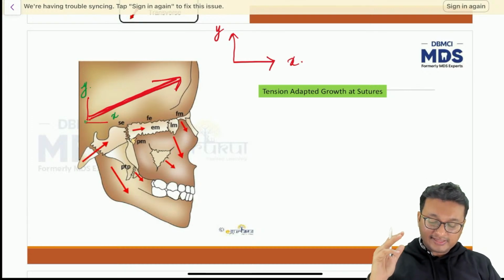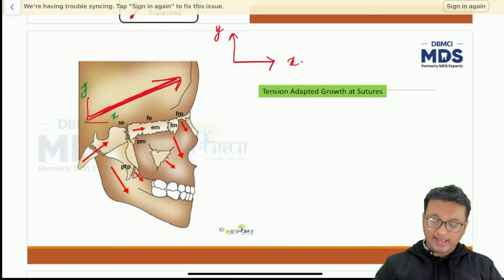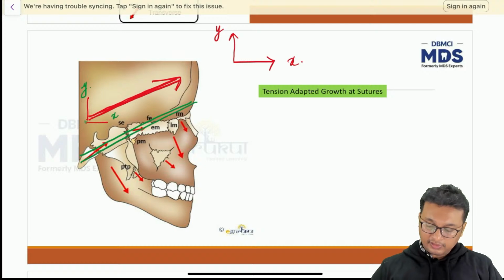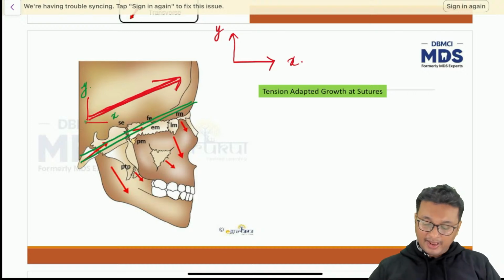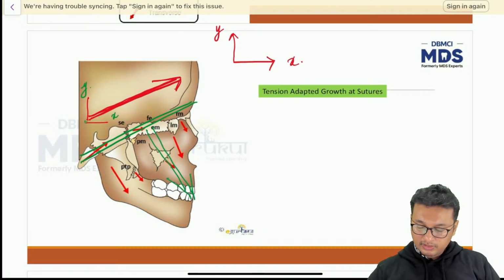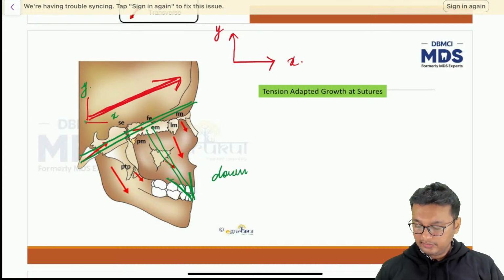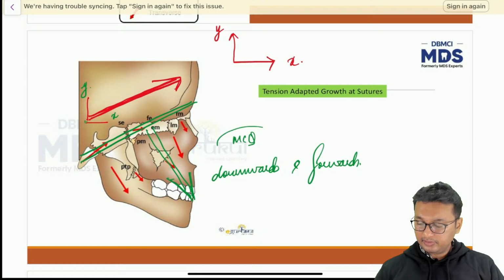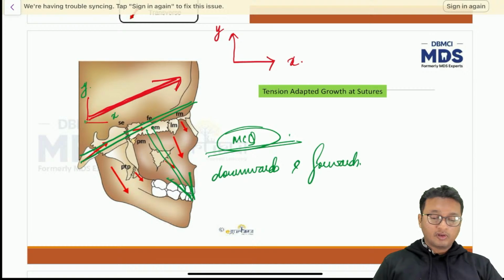Now because the anatomy of the maxilla is such that it is articulating with the base of the skull at an angle. So this is the base of the skull. Because the base of the skull is going upward and forward, the maxilla is simultaneously pushed downwards and forwards. So this is an important MCQ. This is an important concept rather, because you will be asked certain questions, maybe in a twisted manner.